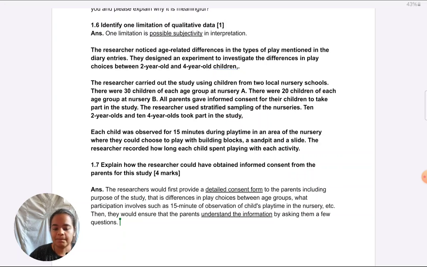So we can say parents will be required to sign the form on paper, and again to contextualize, the nurseries will mail the papers to them and submit their returns to the researchers.